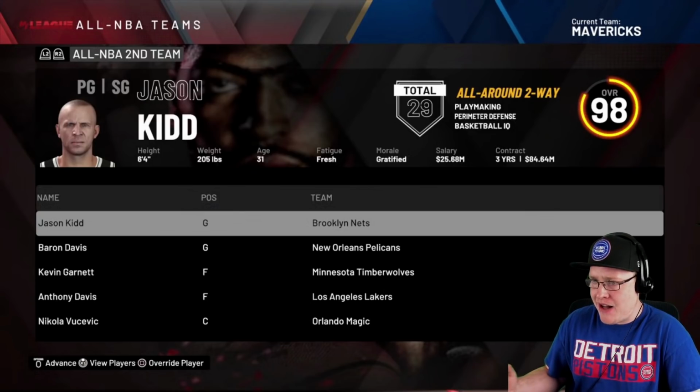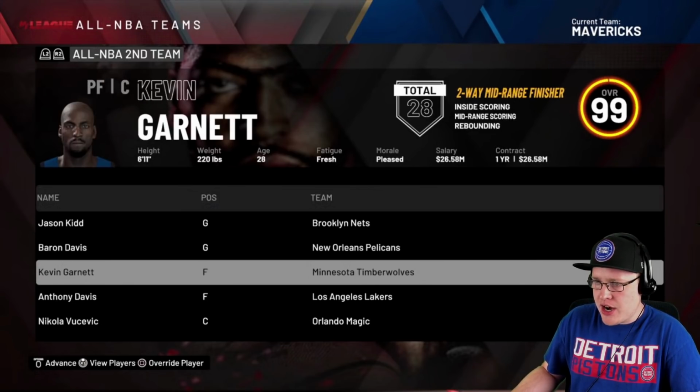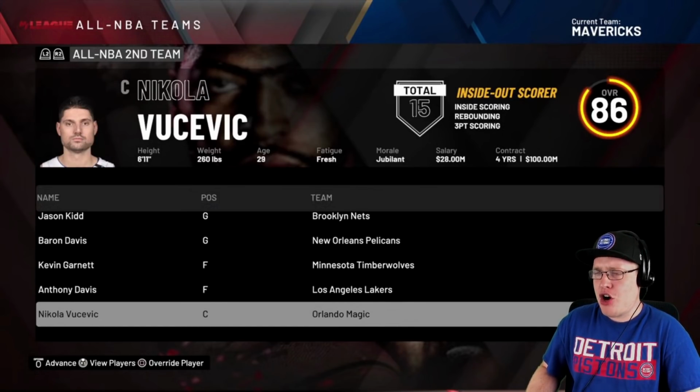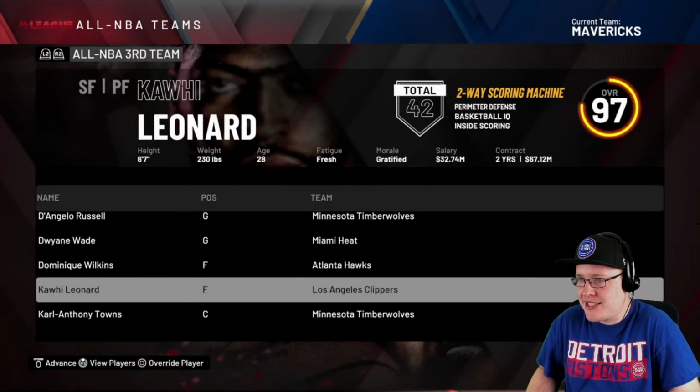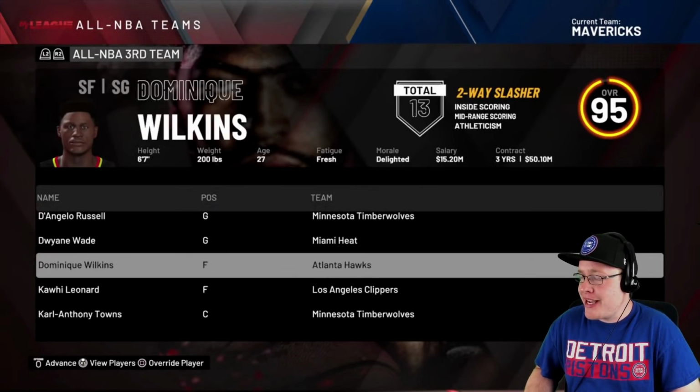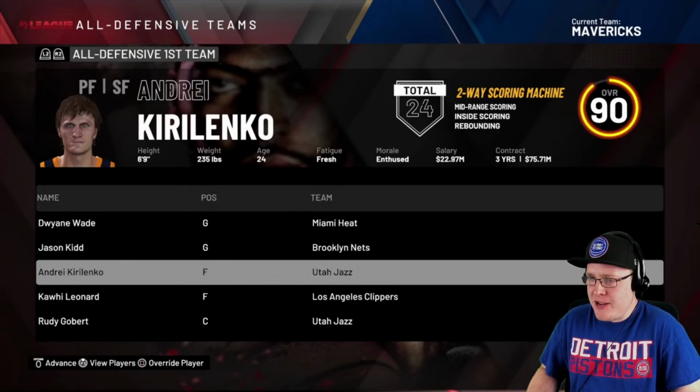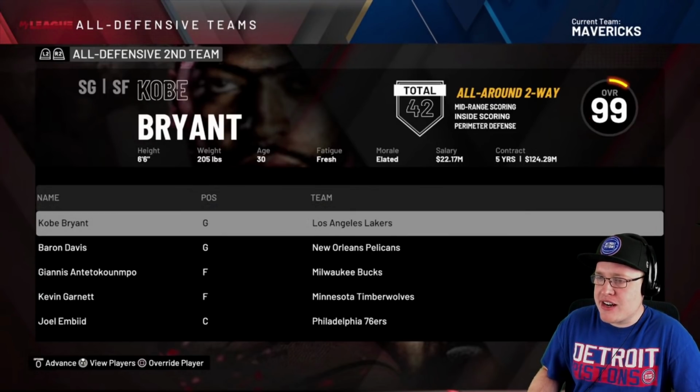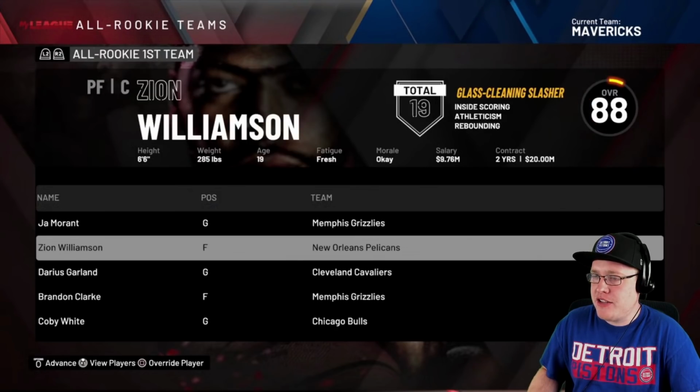All-NBA Second, we got J Kidd, B Diddy, Kevin Garnett, okay, Vucevic, really? All the great players we got in the NBA. Vucevic making the All-NBA Second. We got D-Wade, Dominique making the All-NBA Third, okay. And then defensively, we got 3 of the players making it there and a few on the All-Defensive Second Team.